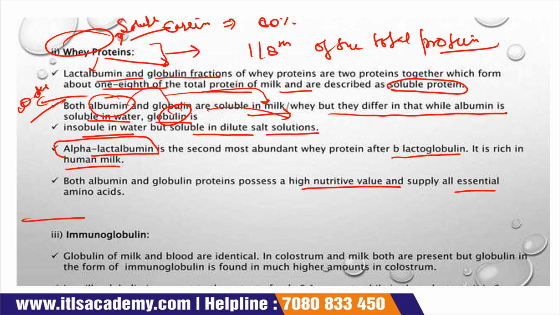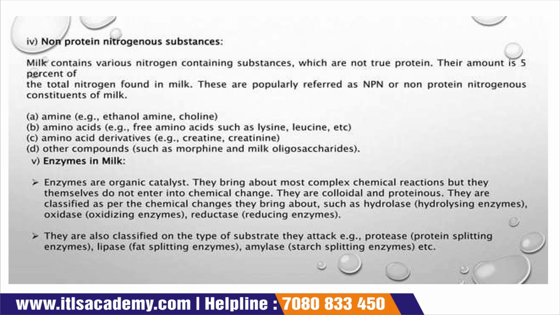Okay, so the next one is immunoglobulin. Globulin of milk and blood are identical. Both colostrum and milk contain it, but the globulin in the form of immunoglobulin is found in much higher amounts in colostrum. Okay, now come to the next slide.